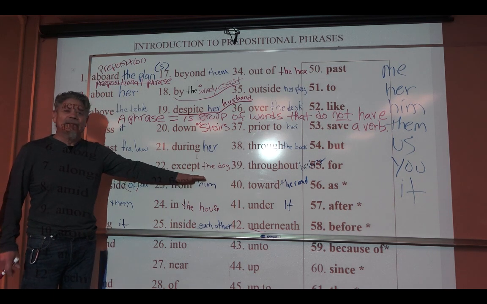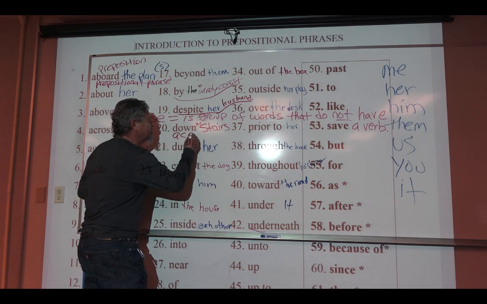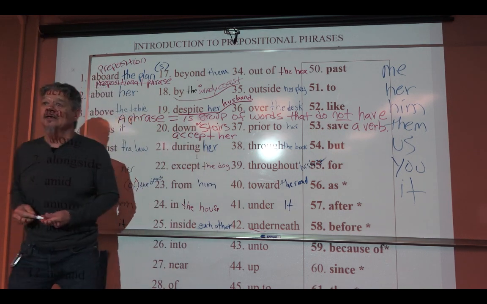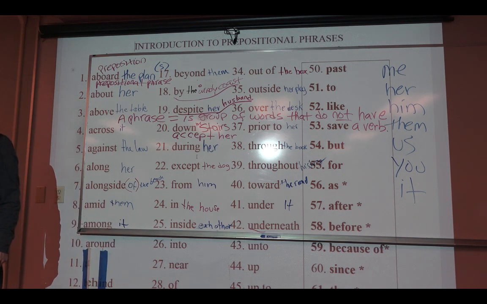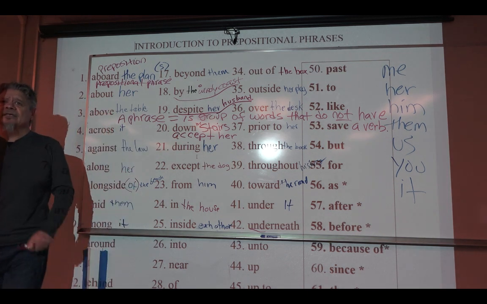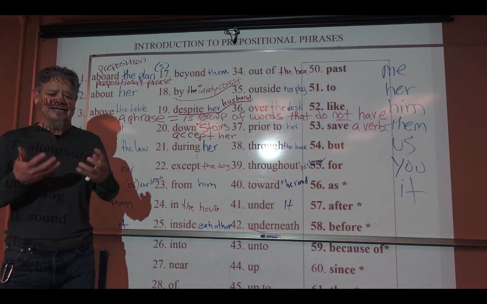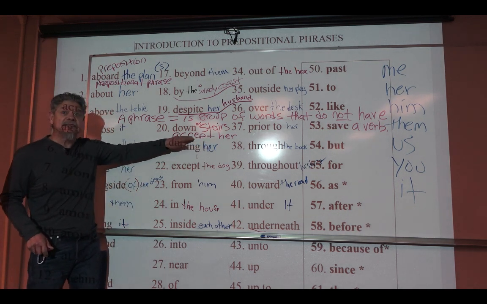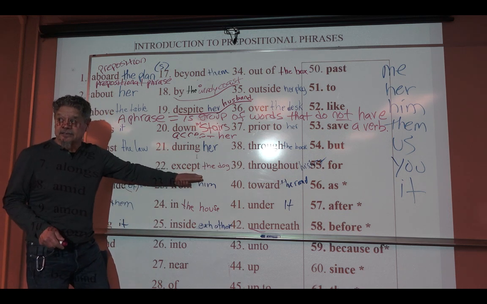Except the dog. Okay, how about this? Except the dog. Is this a prepositional phrase? Give me a yes or a no. No, it's not, because except is a verb. Yeah, that's a verb. This is when Maria's boyfriend takes her to his mother and says, "Mother, accept her." That's not a prepositional phrase. Accept? No. But except, yeah, this one yes.